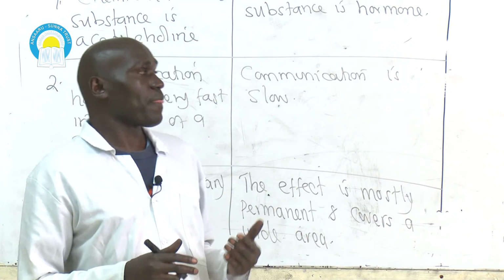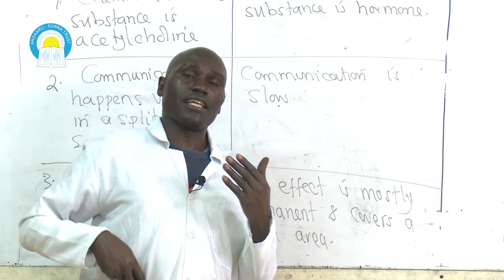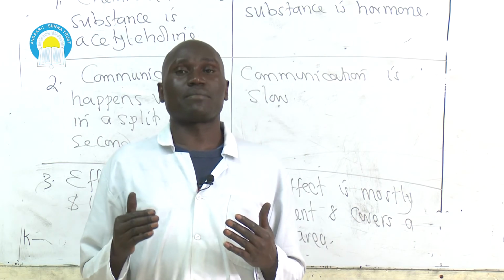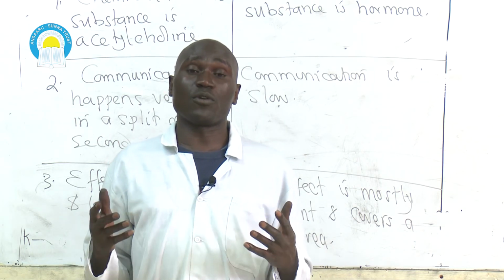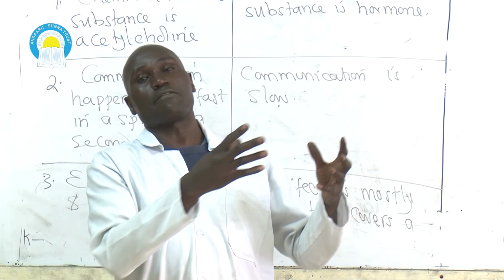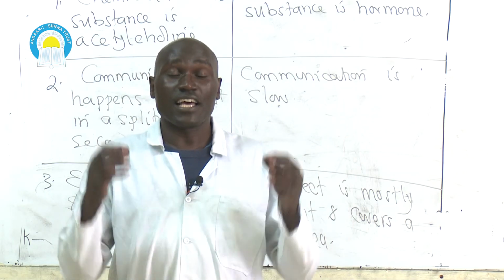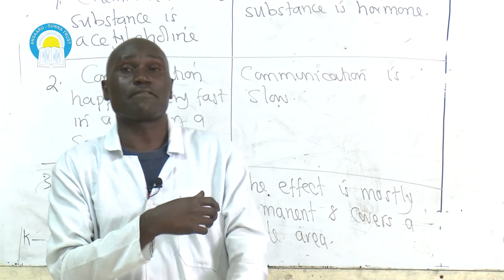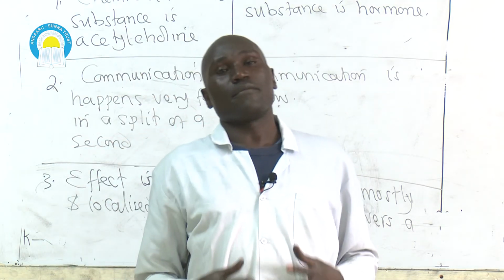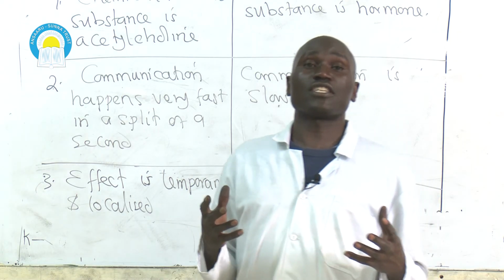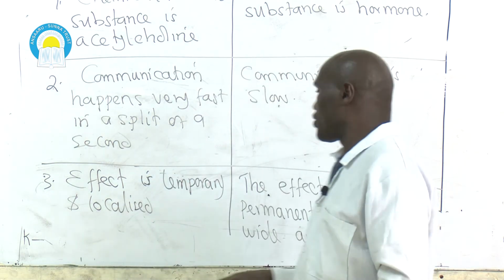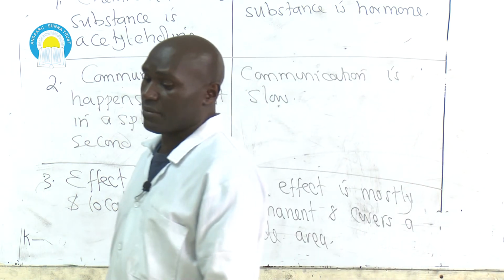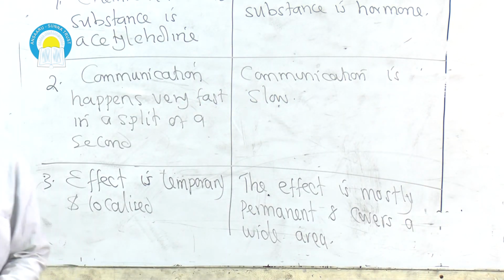For example, when an individual's body responds to fight or flight brought about by secretion of adrenaline hormone, you'll find that the heart will be affected by the rate of heartbeat, the eyes are affected by dilation of the pupil, the muscles are affected by increasing their tone, the lungs are affected by increasing the rate of inhalation and exhalation. So a wide area is affected when it comes to the endocrine system.